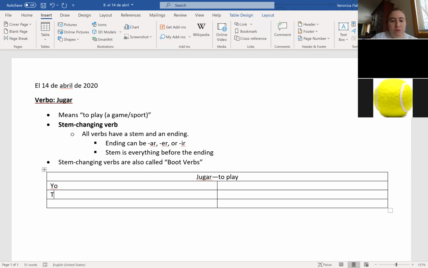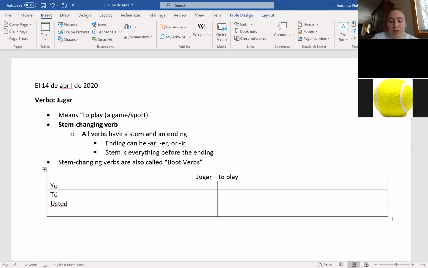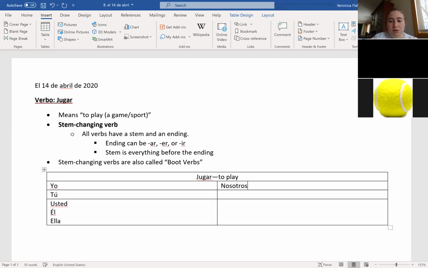Yo, tú, usted, él, ella, nosotros, vosotros, ustedes, ellos, ellas. Okay. So, what kind of verb is jugar other than a stem changing verb? It's an AR verb. So we're going to have our AR endings. What are those AR endings?